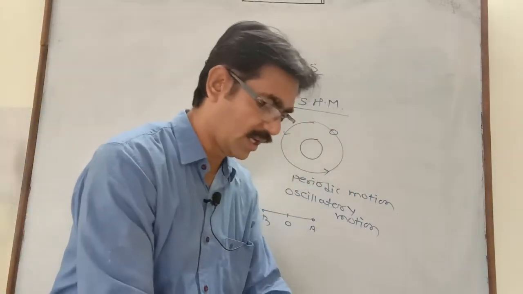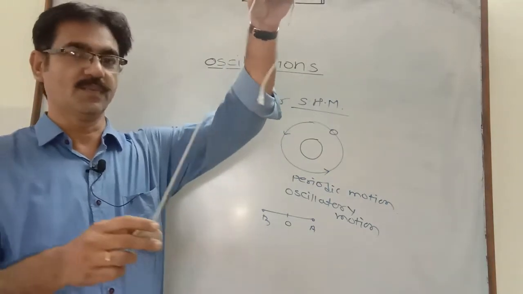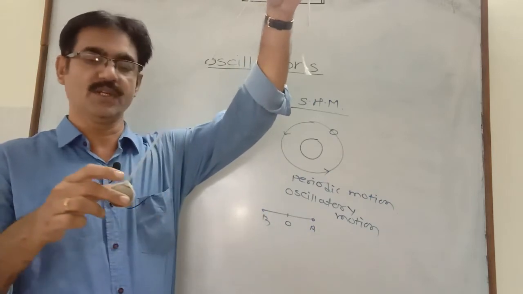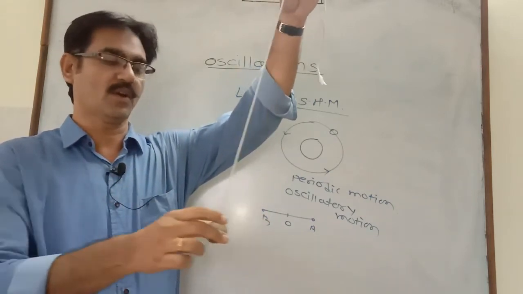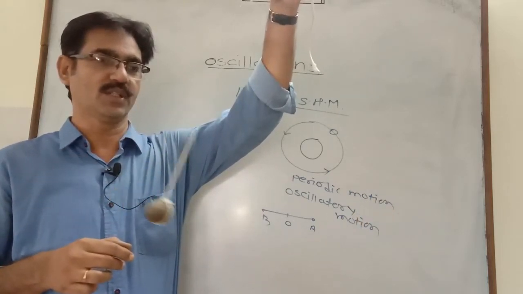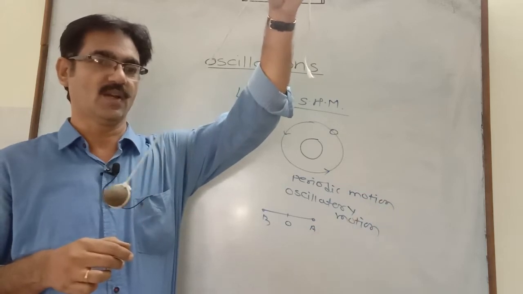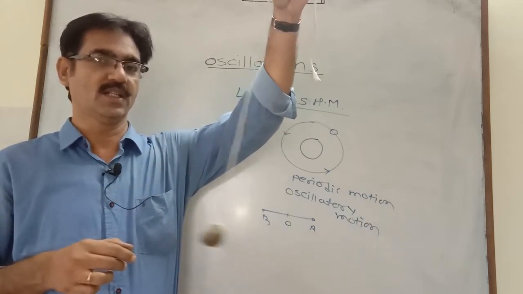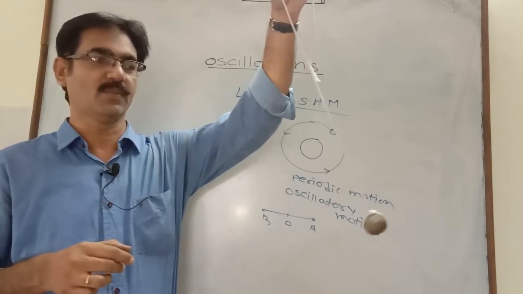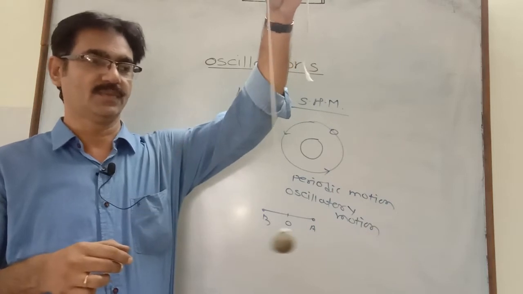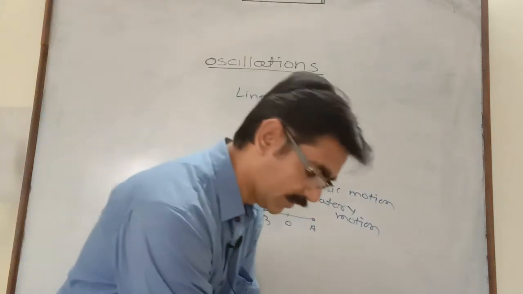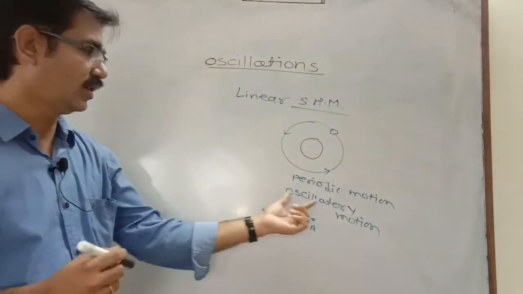For example, the motion of the needle of a sewing machine. We can take an example of the simple pendulum for small amplitude. When the simple pendulum is displaced from its mean position and released, it vibrates about its mean position. These motions are harmonic motion. It is called linear simple harmonic motion. The motion of the simple pendulum for small amplitude is an example of periodic motion, and also an example of oscillatory motion. Thus, here we discuss oscillatory motion.